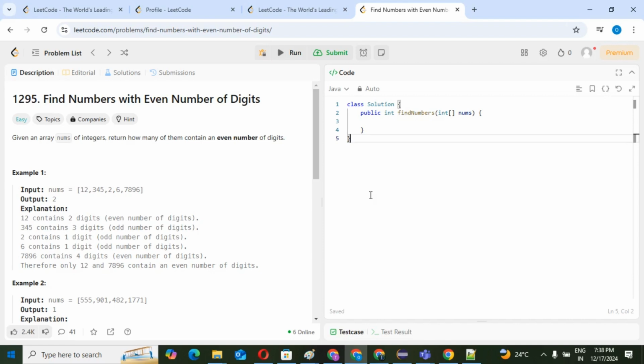You are given one integer array, and in that the elements are there. Suppose 12, 345, 2, 6 and 7896.